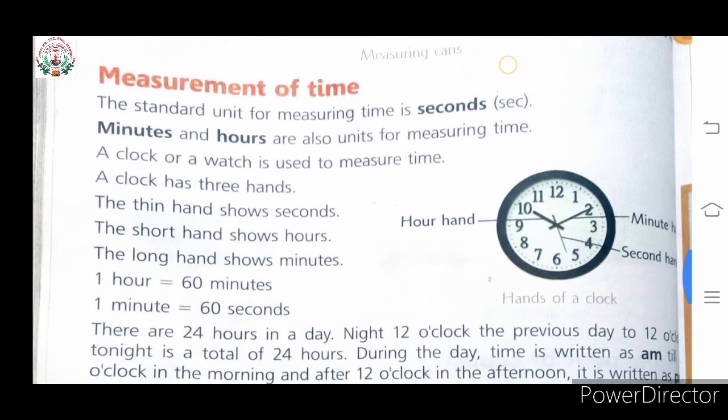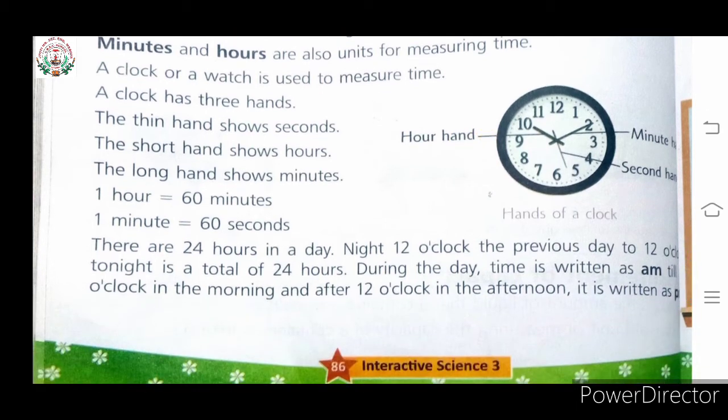Now the next one is measurement of time. The standard unit for measuring time is second, children. Minutes and hours are also units for measuring time. A clock or a watch is used to measure time. As you know, children, we use a clock or watch to know the time.